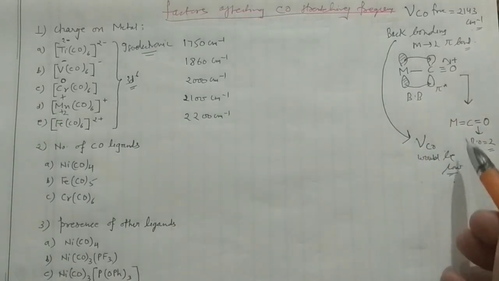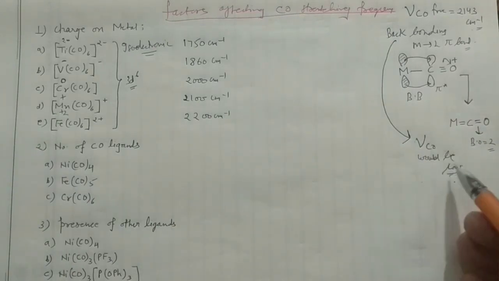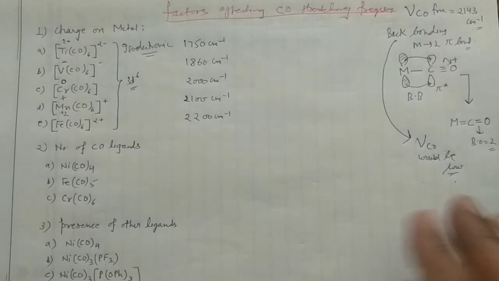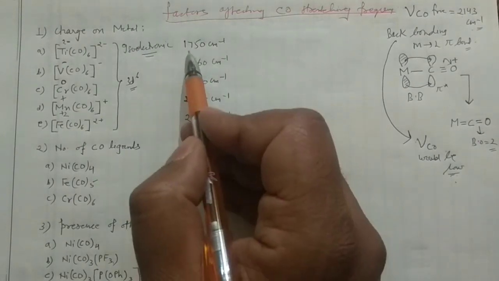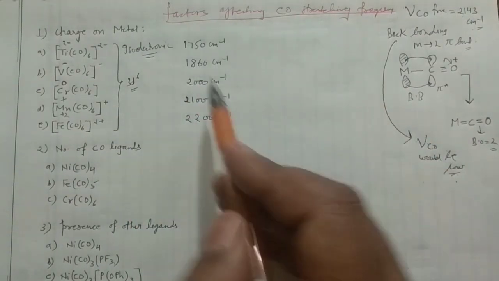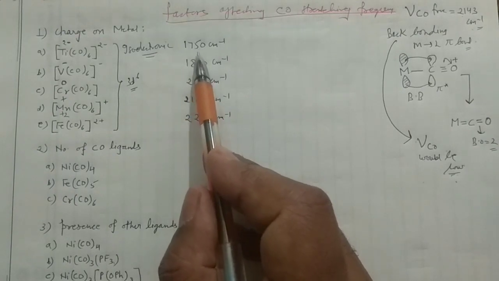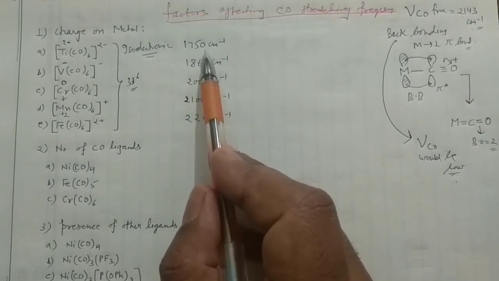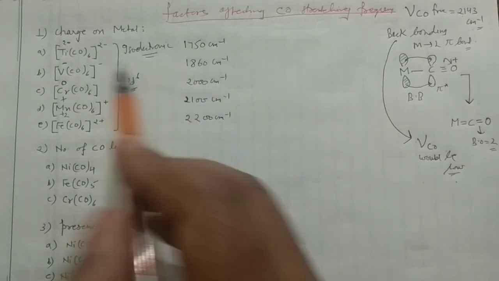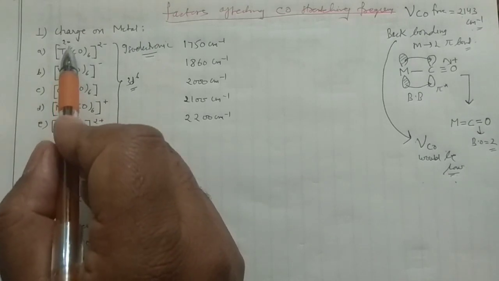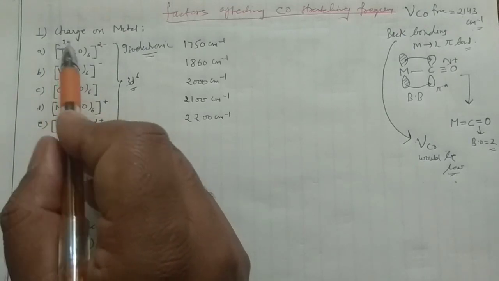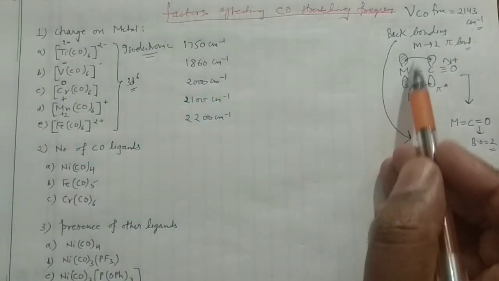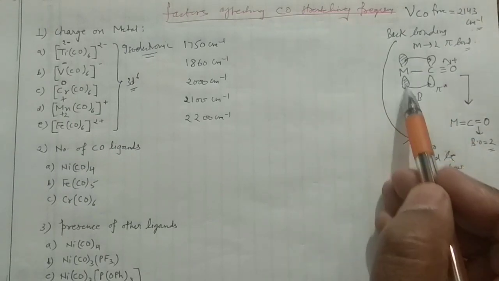And see, the higher the magnitude of the back bonding, the lower your carbonyl stretching frequency. So it has a very low value of the carbonyl stretching frequency in that case, 1750. That means it will have the highest magnitude of back bonding. So how can we explain this? See here, titanium has 2 negative, that means it has extra electron density here. When it has extra electron density, this titanium will form